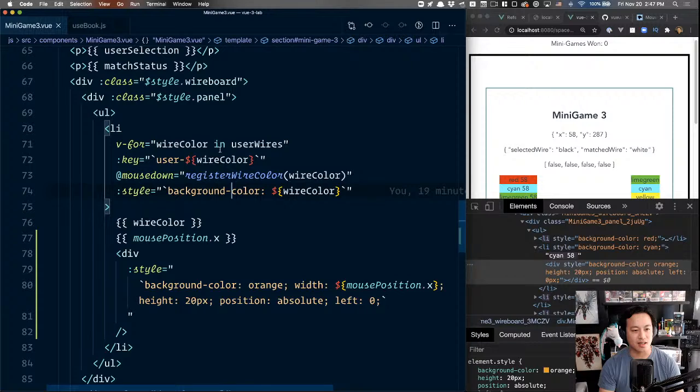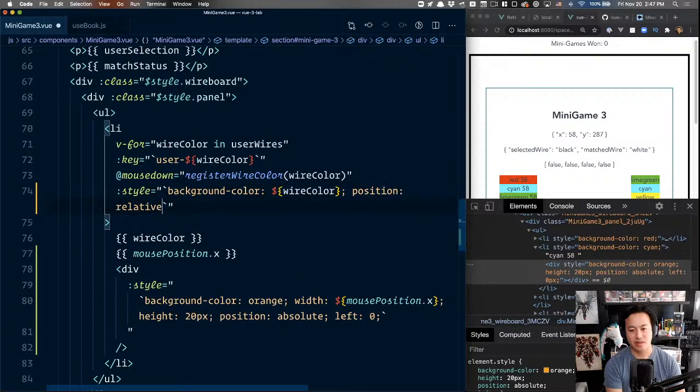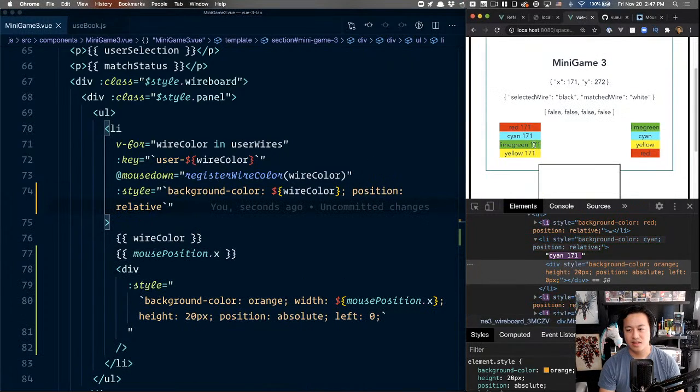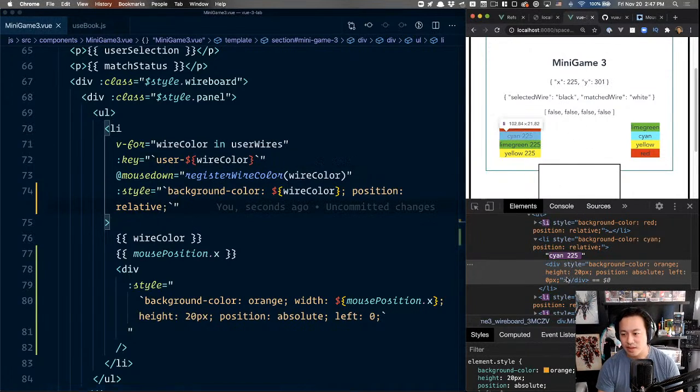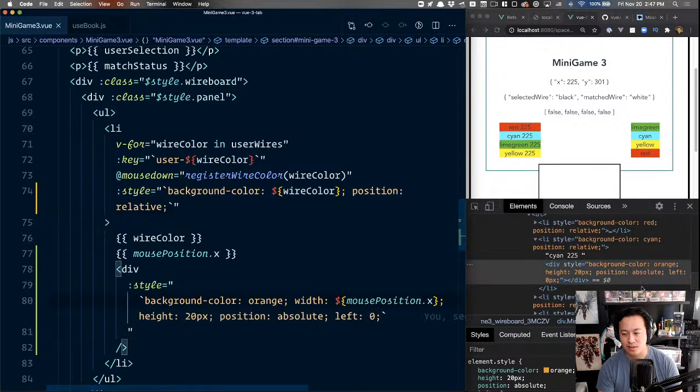Hang on, I'm trying out a bunch of things right now with the CSS. Position relative. That didn't totally work. Where is my div? Left 0.